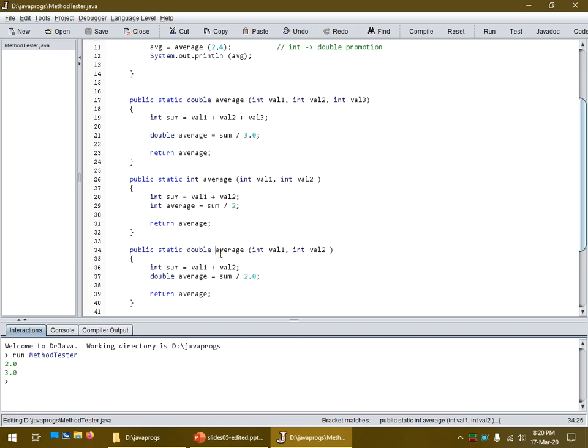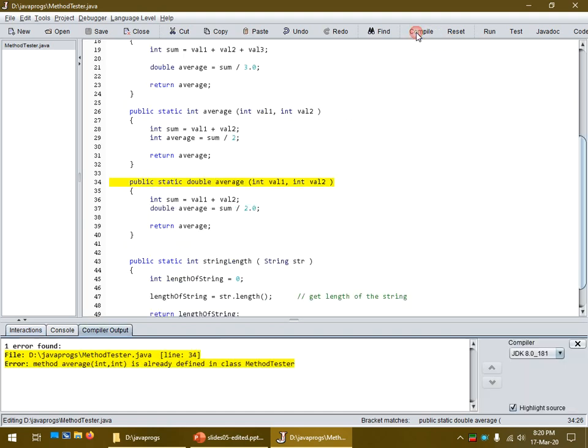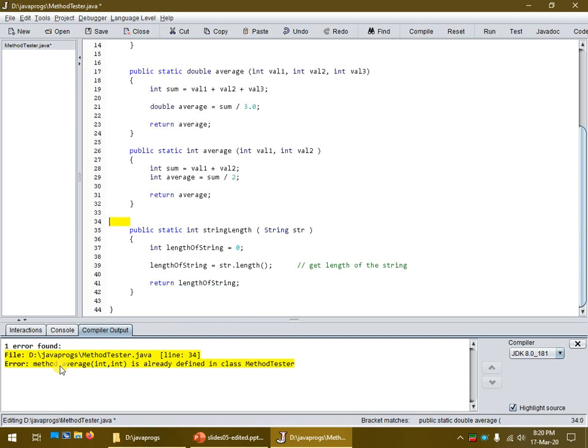The only things it needs to know about the method header is the name of the method and the two integers. So if we try and compile this, we should get an error that this is already defined. So there's already something called average with two integers. You'll notice that the data type does not even show up in the error. Java does not care about it, not part of the method header.